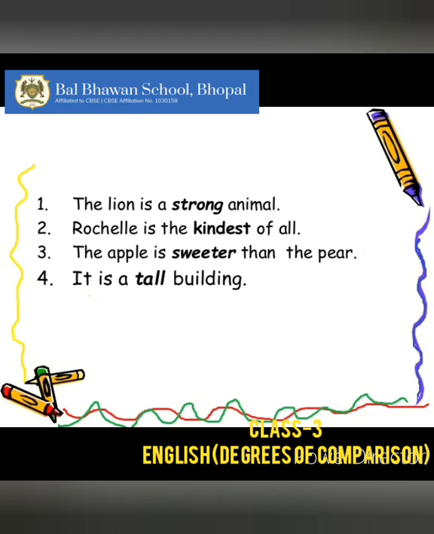The lion is a strong animal. Rachel is the kindest of all. The apple is sweeter than the pear. It is a tall building. So children, here strong, kindest, sweeter and tall are adjectives. But these adjectives belong to different degrees of comparison of adjectives.